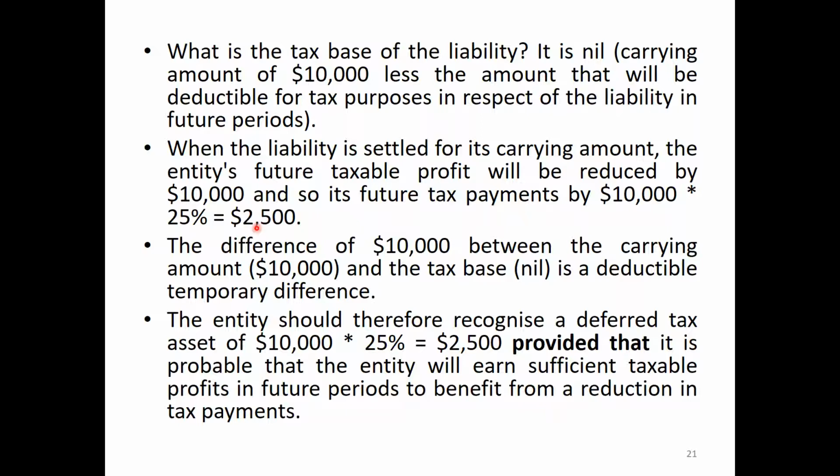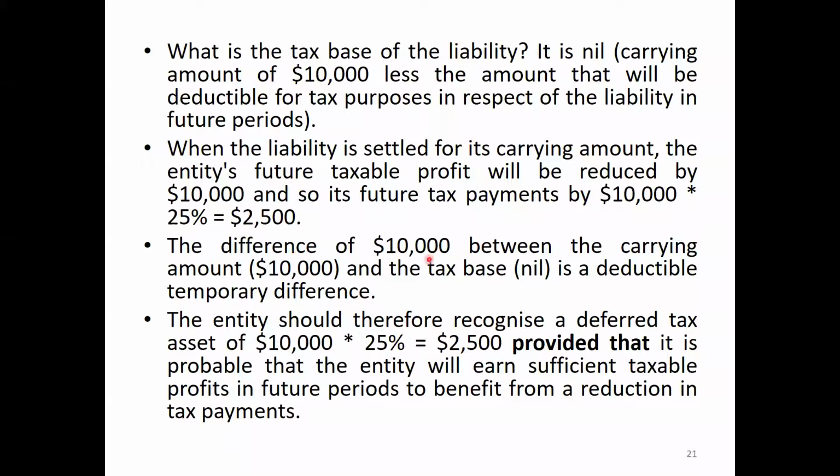Due to the accounting treatment, we deducted 10,000 as an expense. Due to this, the accounting profit will be lower. We estimated a lower tax, but this 10,000 deduction is not accepted by the tax authorities. Therefore, the taxable profit will be high, and then we have to pay higher tax. Higher tax equals 2,500.